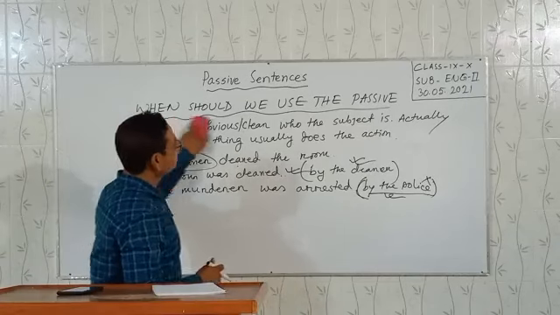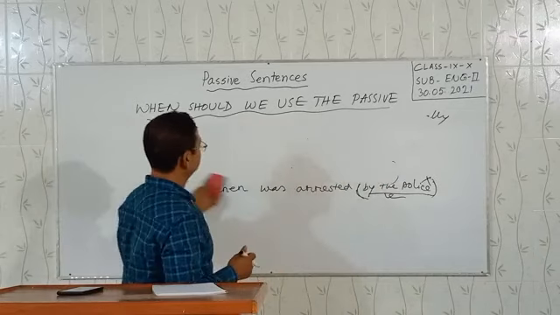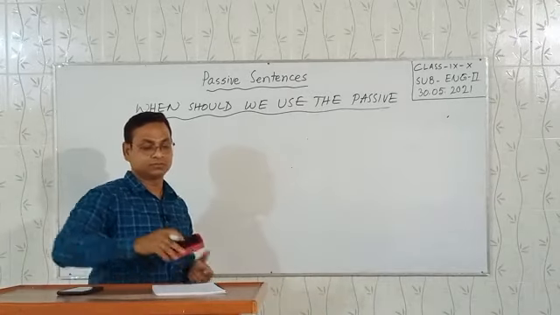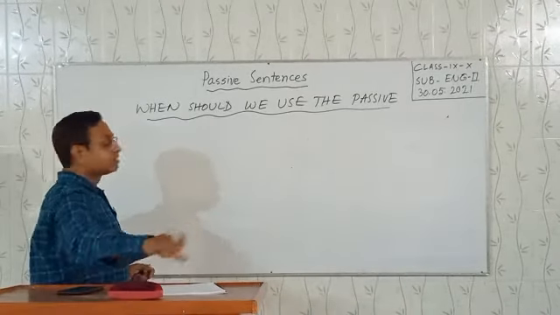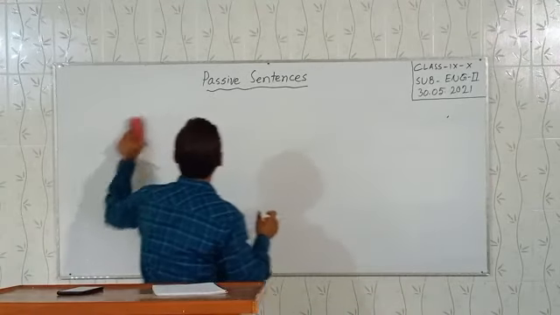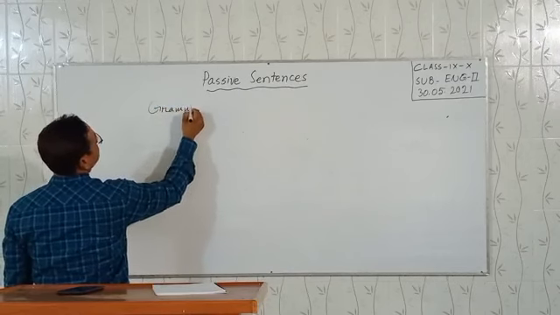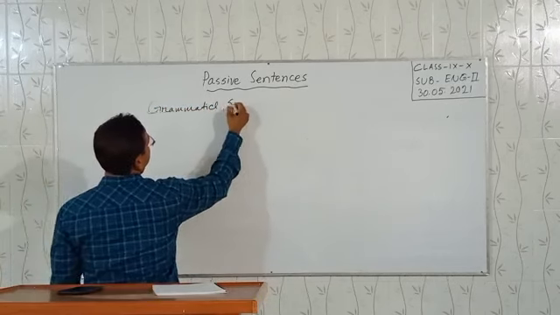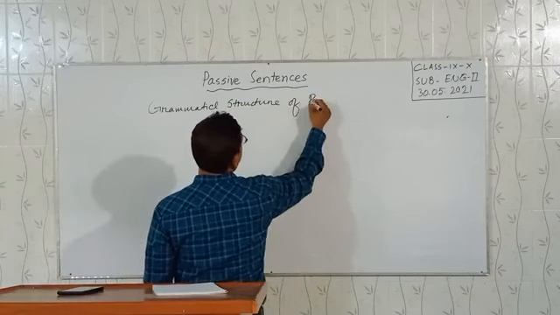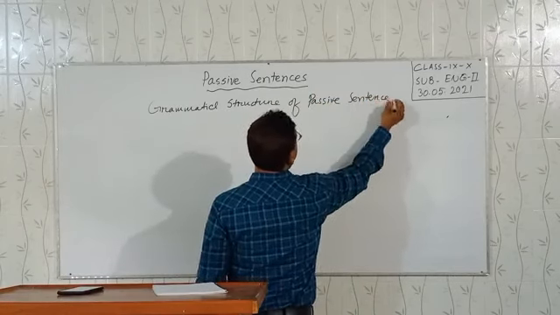Number 2. Then, dear students, next we are going to the grammatical structure of passive voice. Passive sentence.